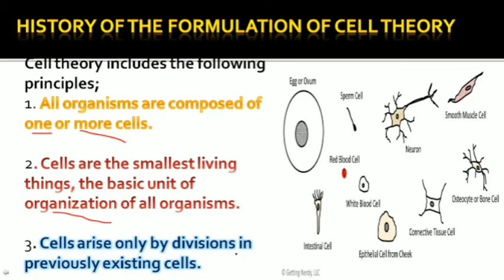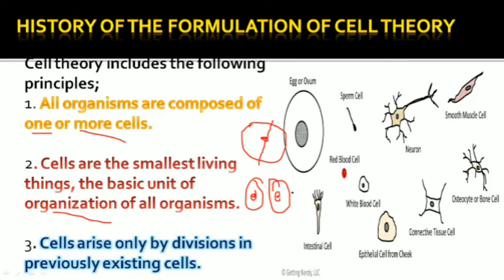And the next one, cells arise only by division of pre-existing cells, as we have seen in the previous slide, that one cell divides into two separate cells. So one cell divides into two, 2 into 4, 4 into 8, and like that multiplication. Then it forms tissues and a complete organism.